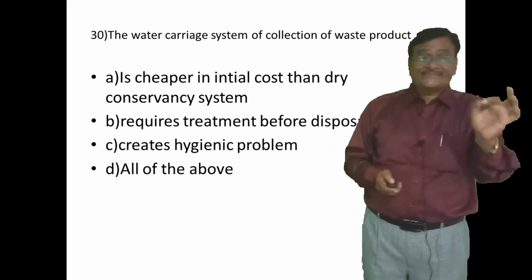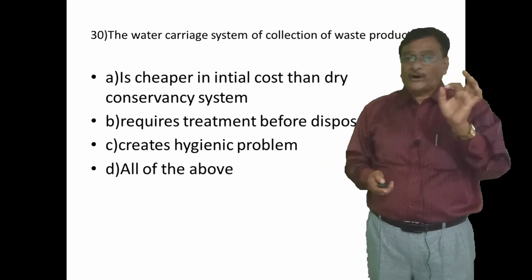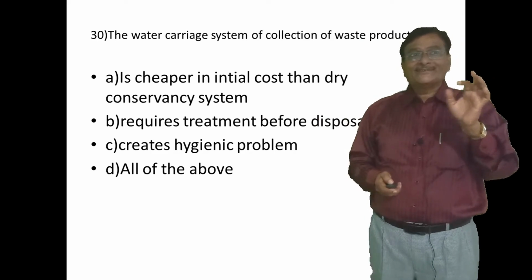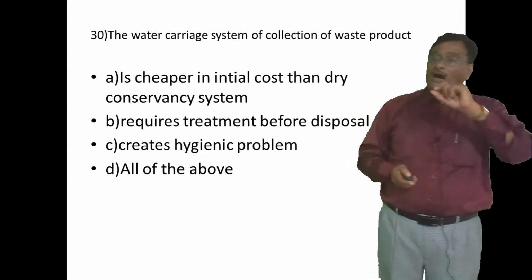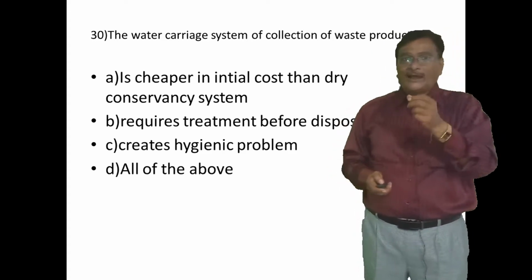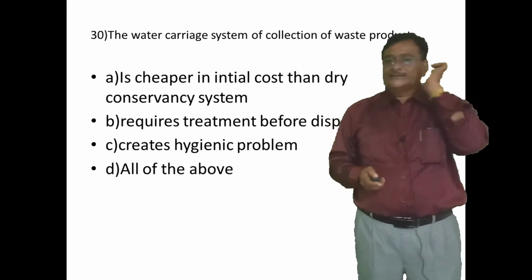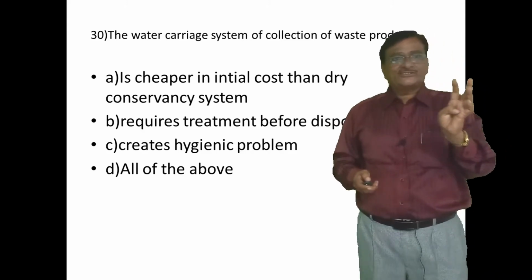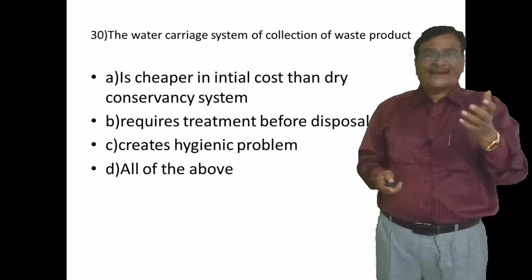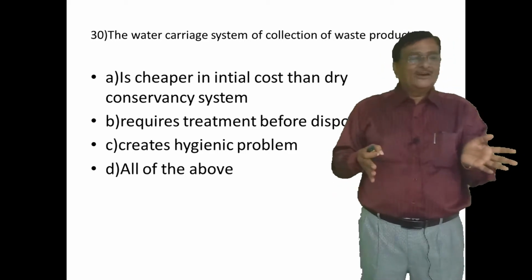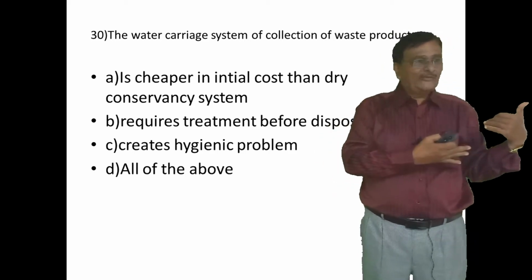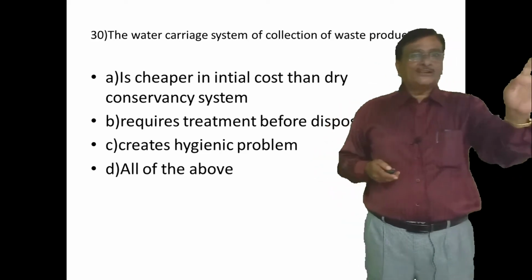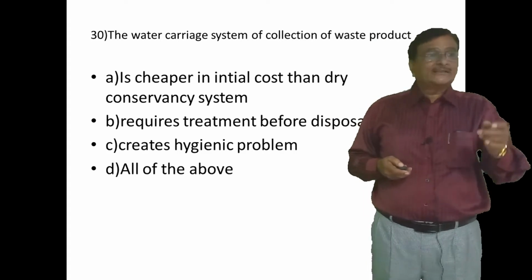The water carriage system of collection of the waste product is known as, look here. Before going to the question, I would like to give the background. There are two types of carriage systems: one is the conservancy system, the second is the water carriage system. Understand or not? In sewage systems, for carrying liquid waste material, two systems are widely used: the conservancy system and the water carriage system.